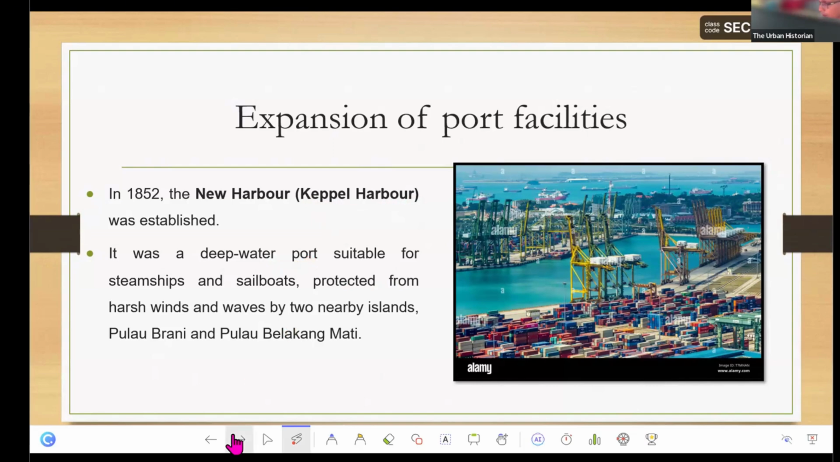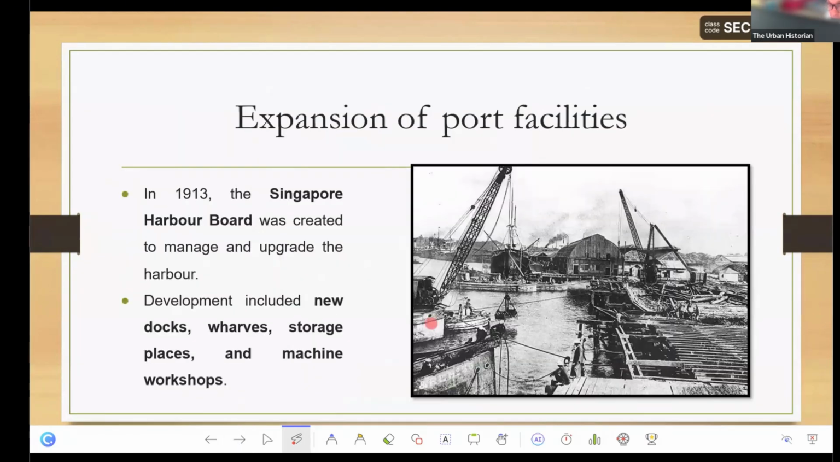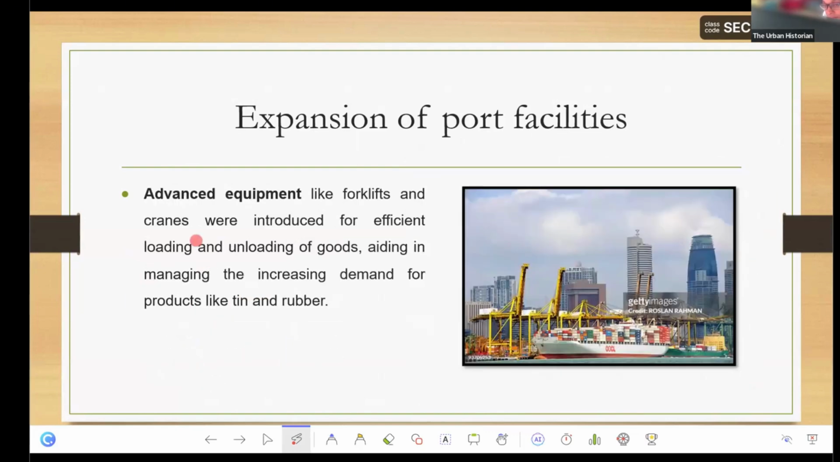What else did they do? Expansion of port facilities. The Singapore Harbour Board was created, and their job was to upgrade all these, build new docks, new wharves, storage places, machine workshops, build a lot of new things around Keppel Harbour. All these wharves and docks and storage places were meant for ships and their items. And they had advanced equipment like forklifts and cranes introduced for efficient loading and unloading.